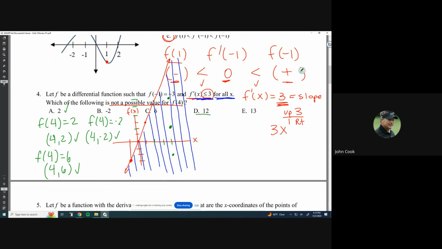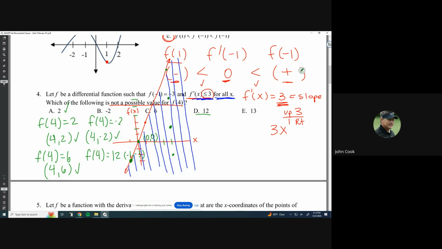Could 12 work? Could f of 4 be equal to 12? Let's think about this for a second. It's kind of pushing it. Wait, actually, now that I think about it, it's going to be exactly on that line, isn't it? Because if this coordinate where we started was (-1, -3), and I use my slope for the next coordinate, going up 3 over 1, that coordinate would be (0, 0).